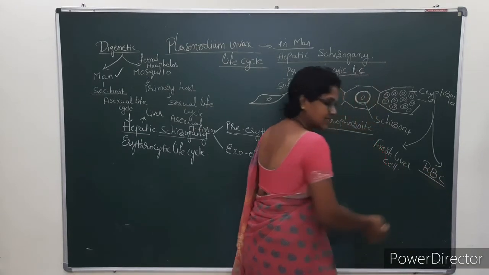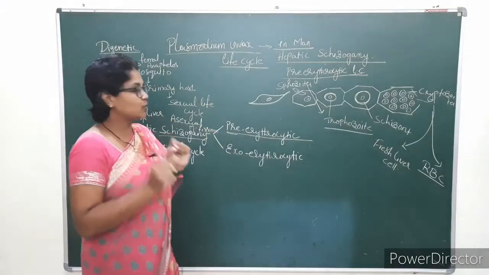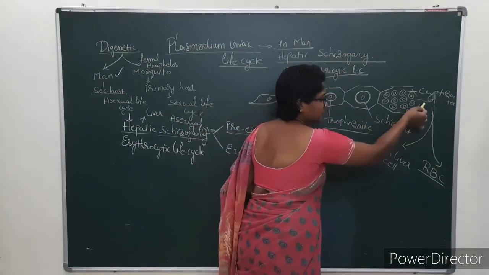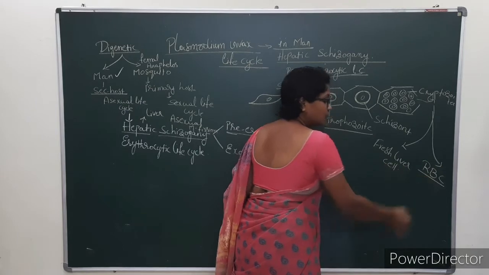RBC means red blood cells. Erythro means red, and cytes are nothing but cells: erythrocytes. So there is a chance to enter into a fresh liver cell, or they may enter into RBC.